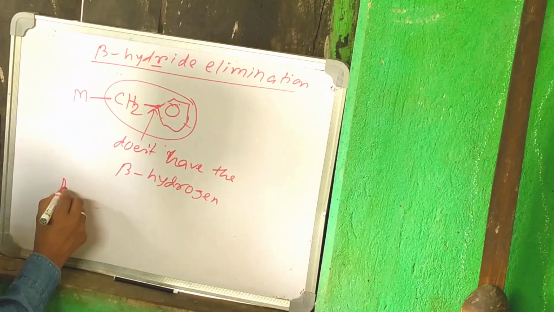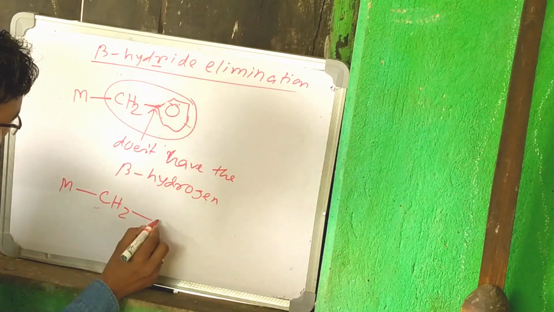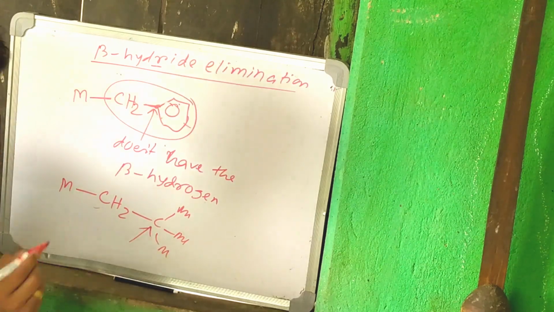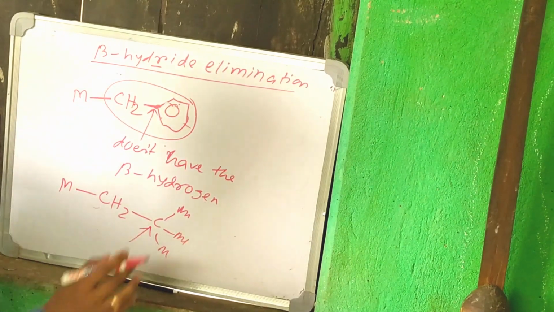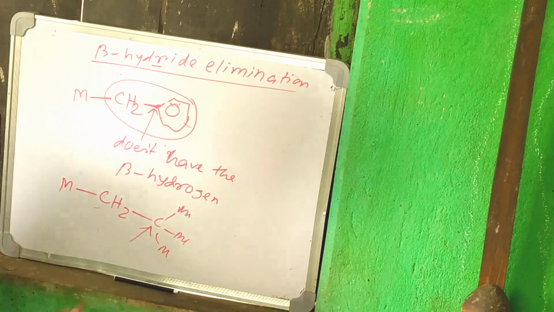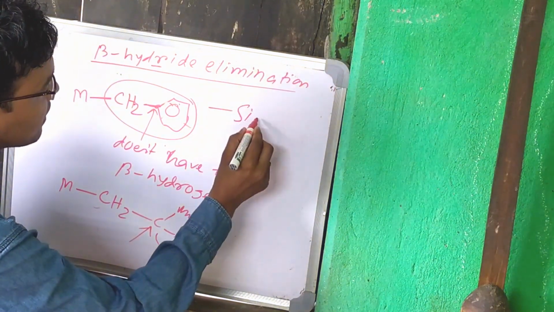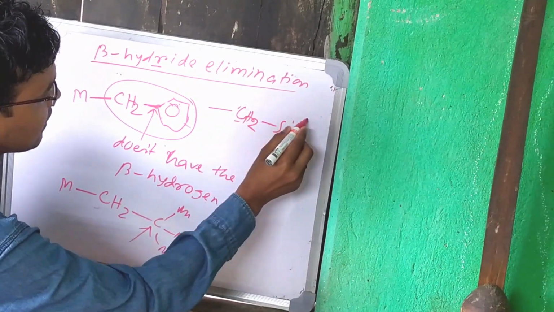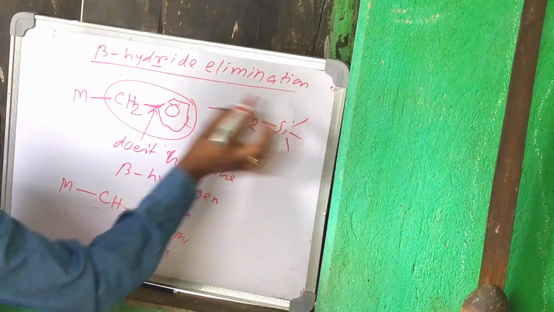Likewise, if it is CH2CMe3, here also there is no beta hydrogen, so no chance of beta hydride elimination. If the group is CH2SiMe3, here also there is no chance of beta hydride elimination.